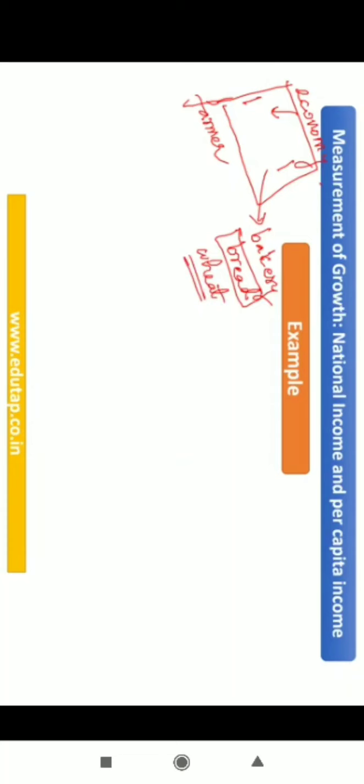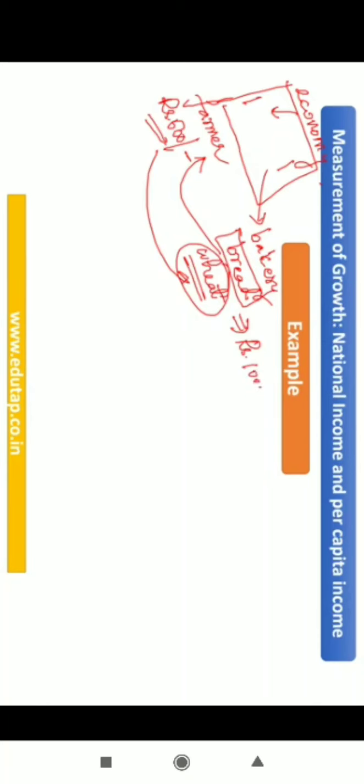So he goes to the farmer and asks him to sell wheat to him. The farmer says it is worth rupees 500. So the farmer gets rupees 500 and the manufacturer gets wheat. Now he starts preparing bread and fixes the price of the bread to be rupees 1000.